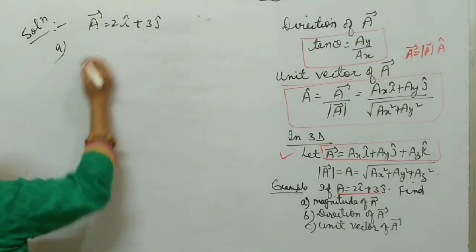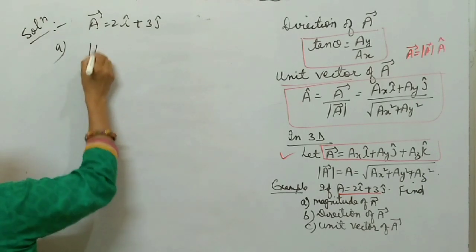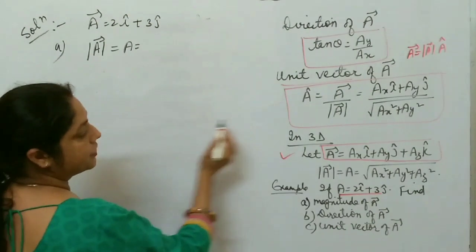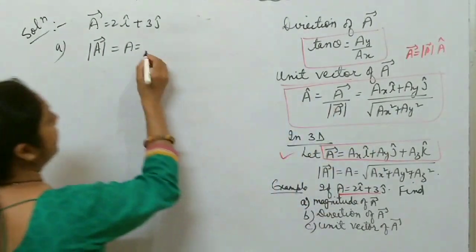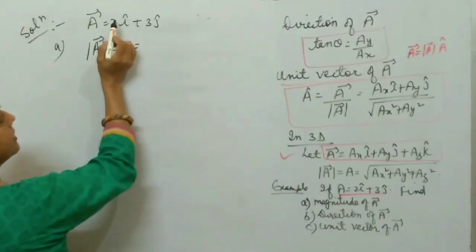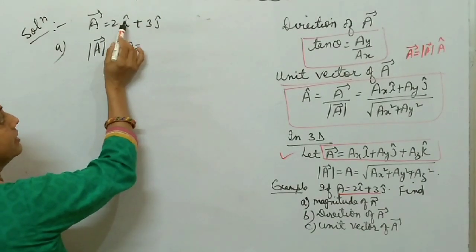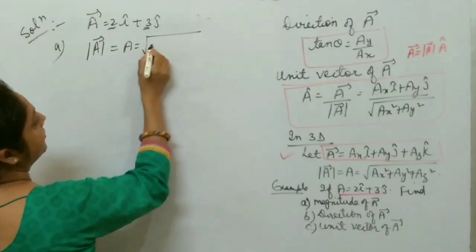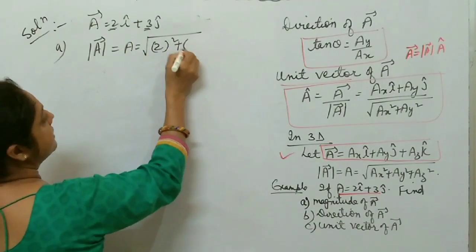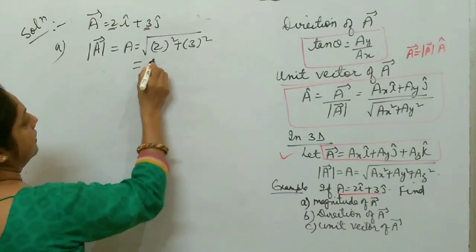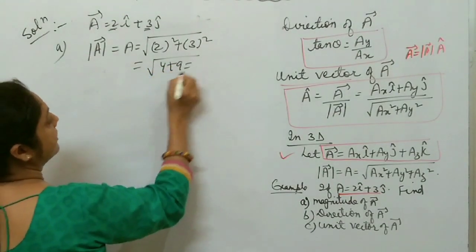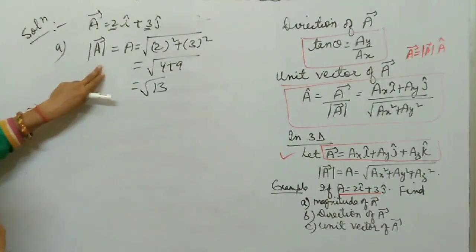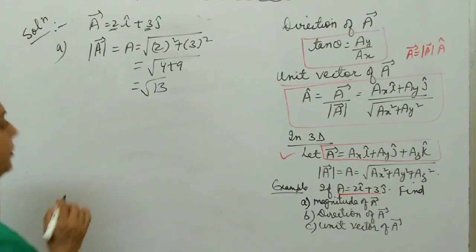Now you have to find magnitude of this vector. It means mod of this A. Or you can write A equal to. What is the formula for this one? Mod of A is under root Ax square plus Ay square. Ax is component of vector along x-axis. So this is Ax and this is Ay. So under root 2 square plus 3 square. Under root 4 plus 9, it is equal to what? Under root 13 units. So in this way you find mod of A, magnitude of A.